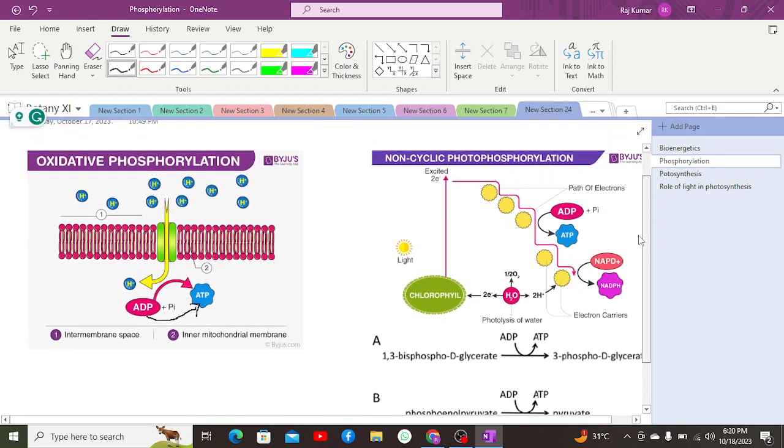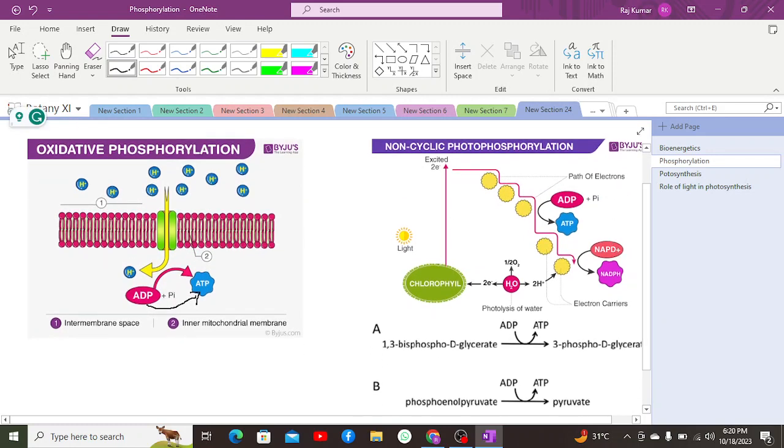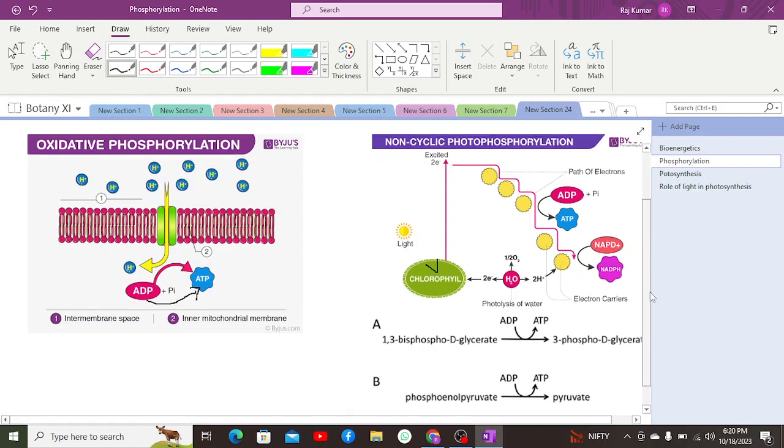Now the second part is photophosphorylation, which includes the formation of ATP from ADP by utilizing the energy of sunlight. Photo means light, and refers to the word photon. So this complete process showcases how the energy from light is utilized to convert ADP into ATP. This is photophosphorylation, which occurs in the light reaction of photosynthesis.